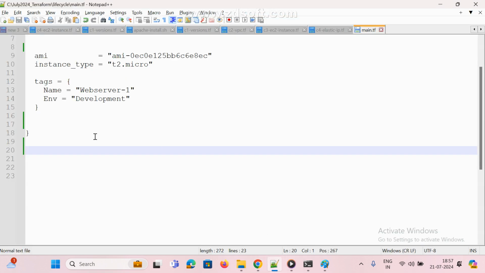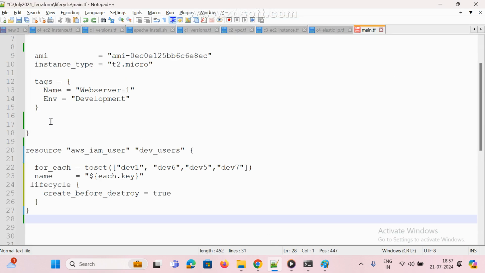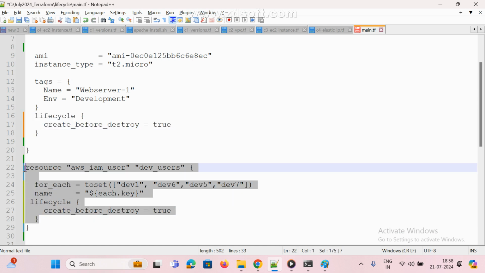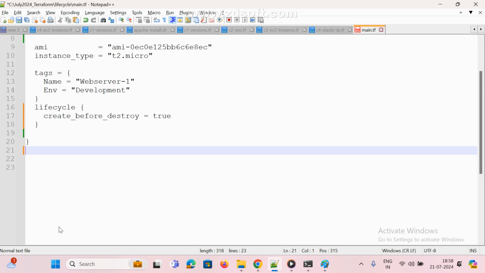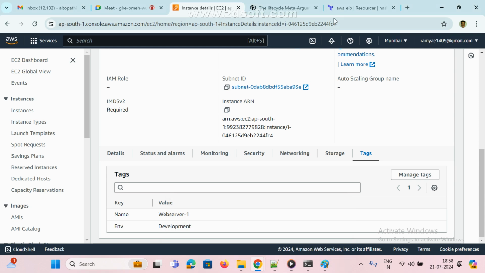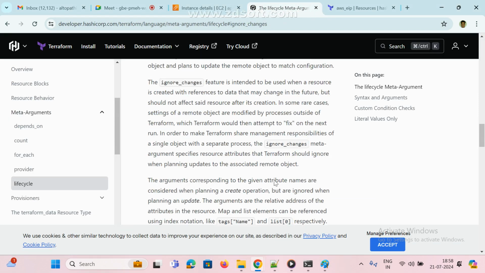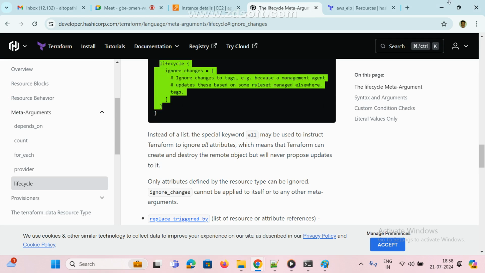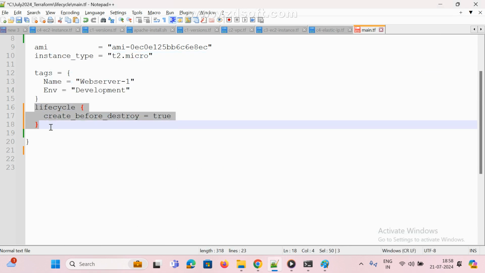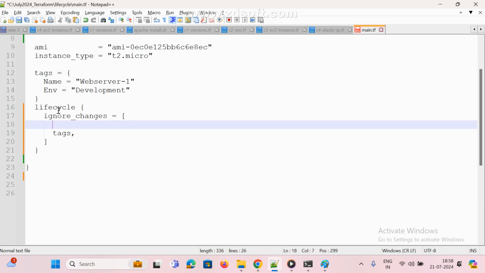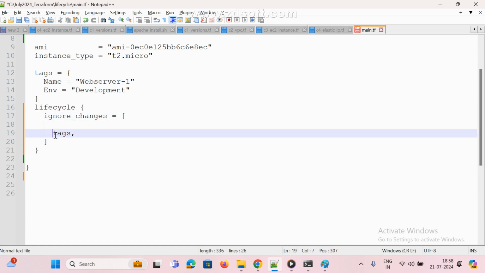Now go to the script. I am adding this one. Control Z. Control C, Control V. This and all I don't want. Just remove it. Okay. Now ignore changes. This is the syntax. It is applicable for some of the tags and all only. Just copy this and this and all. This is the syntax: lifecycle, ignore changes, only tags.